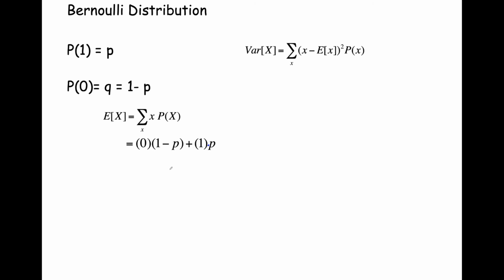So we add the two together. That's 0 plus 1 times P. That's just P. So P is the probability of success for a Bernoulli random variable, and the expectation of a Bernoulli distribution is just P.